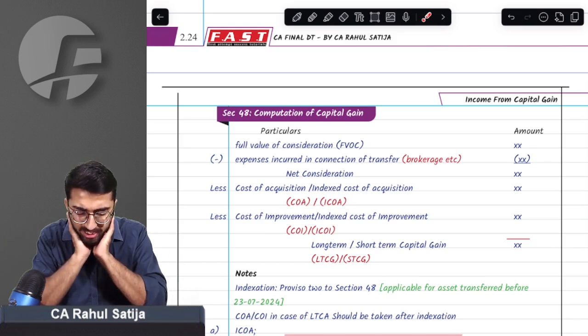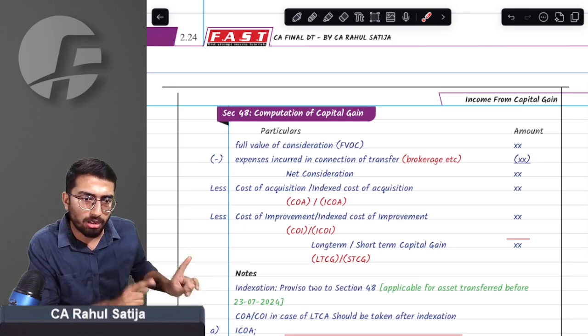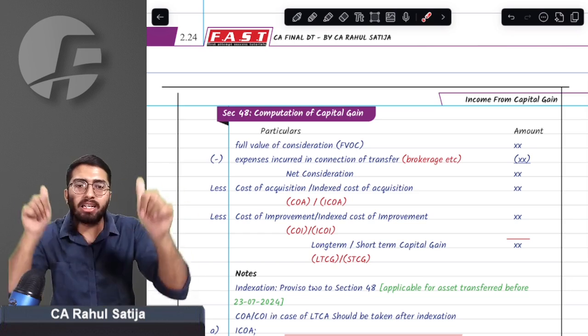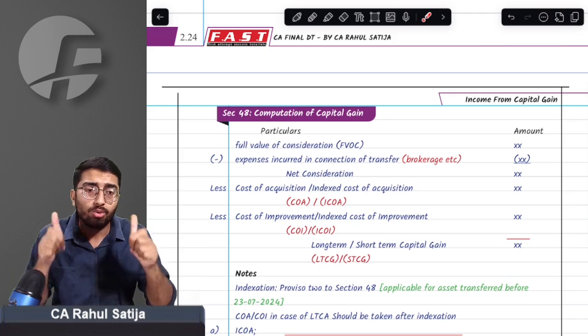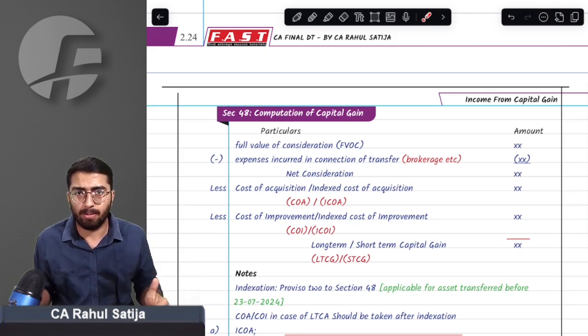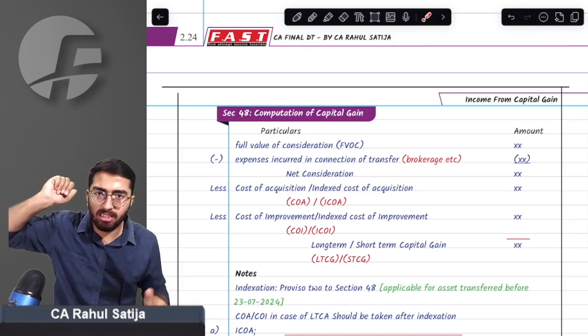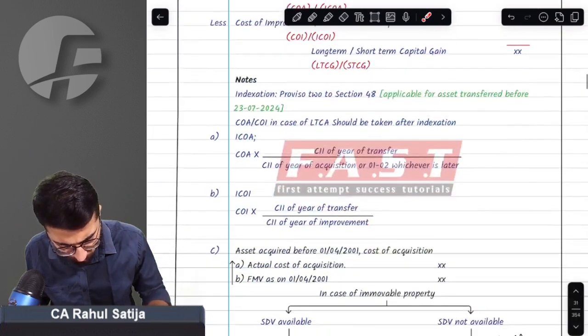Sir, but we have studied that for tax calculation, indexation will apply. I will tell you how tax calculation will work out. But for the purpose of calculating total income, you need not take care of indexation at all. You have to remember this point by heart. Before the budget, indexation is available as it was available previously. After the budget, no indexation at all. You need to remember this point.